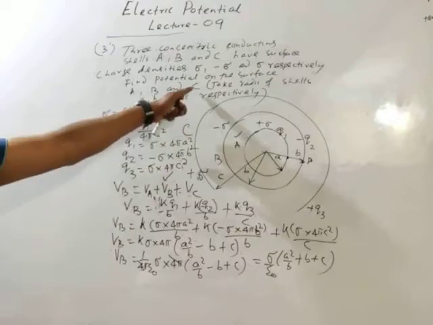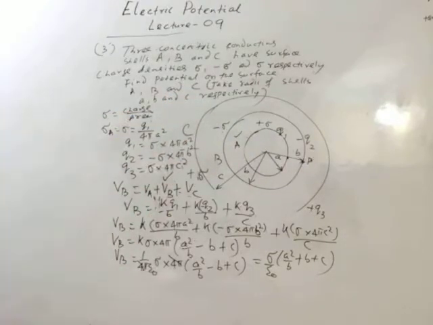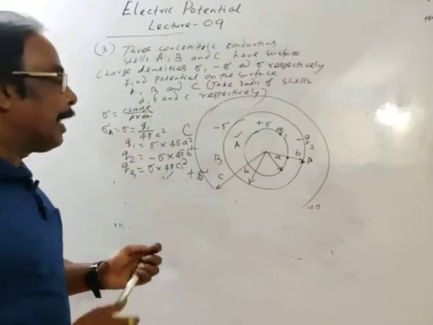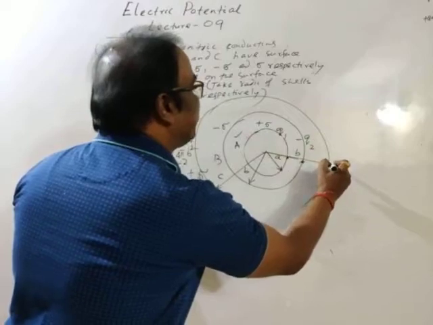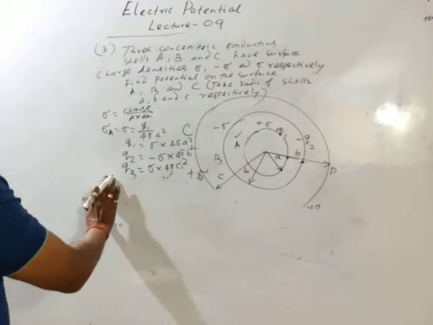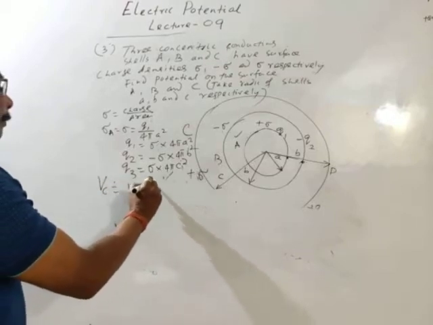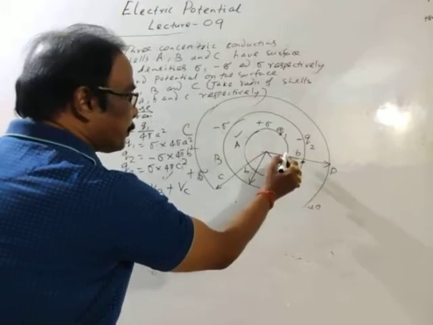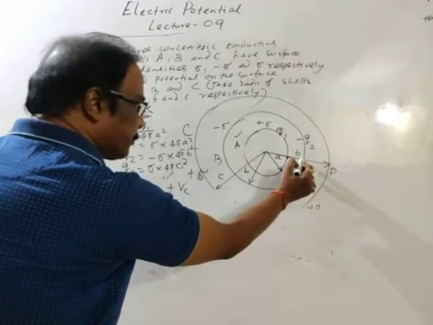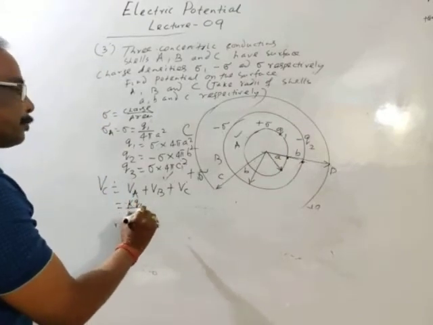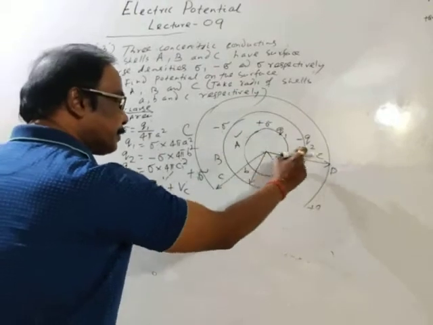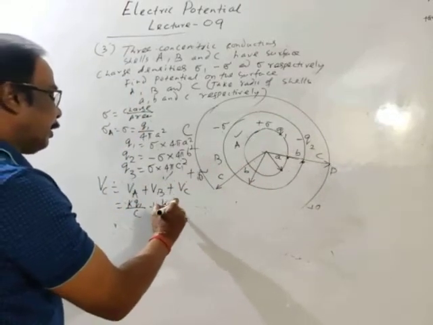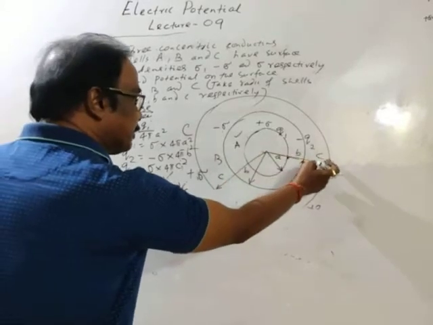Then finally we will find potential on surface C. Now the point P is shifted to this point on the surface of cell C. Then potential is potential due to A plus potential due to B plus potential due to itself, that is cell C. This point is outside the surface of cell A and outside the surface of cell B. So this is KQ1 by C, distance is C. Due to B, KQ2 by C, again the distance is C from the common center.